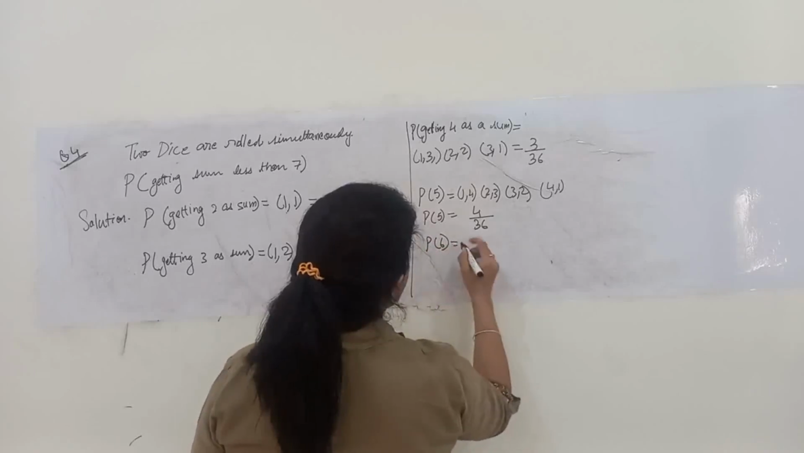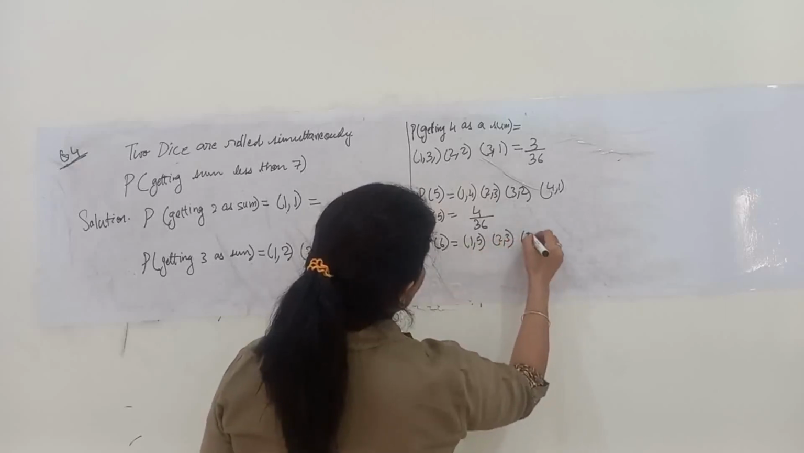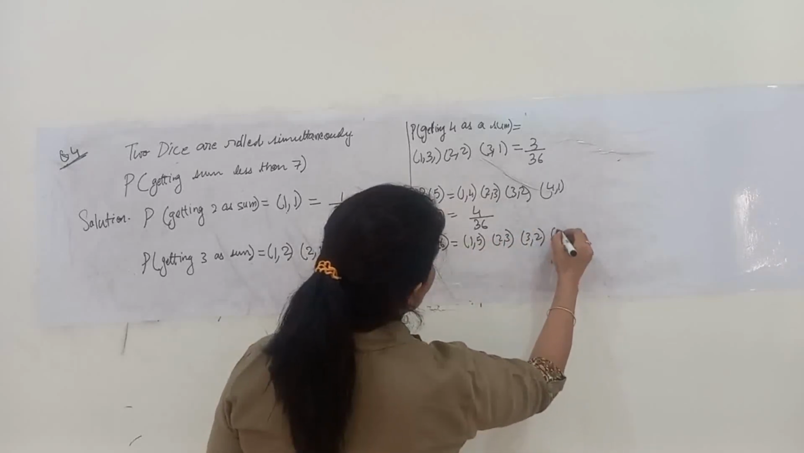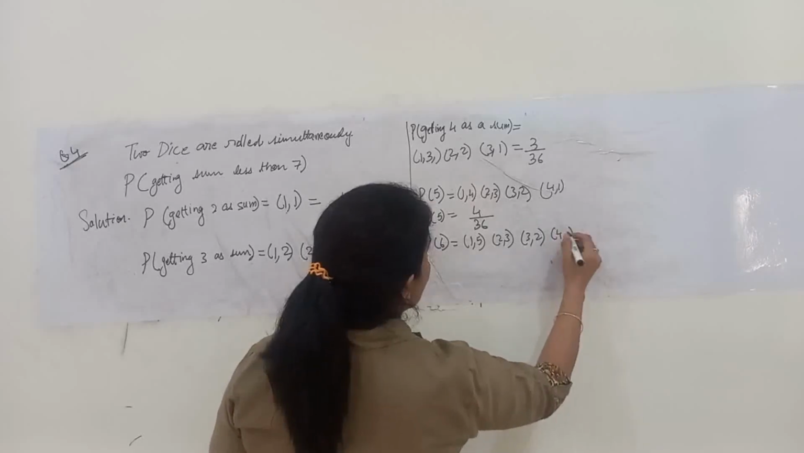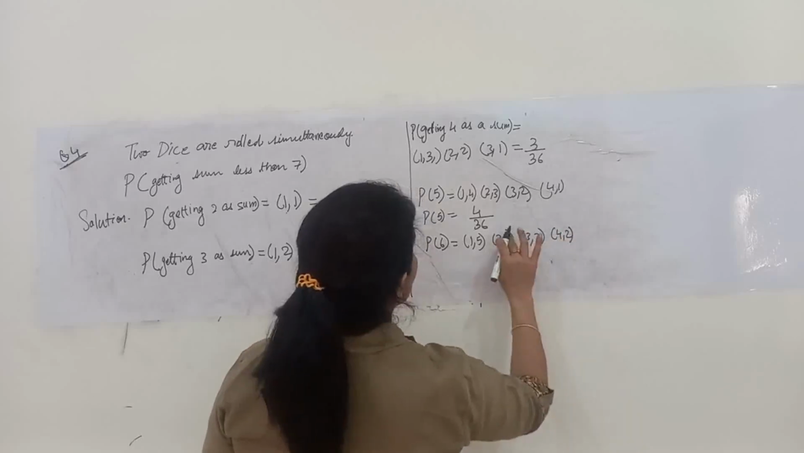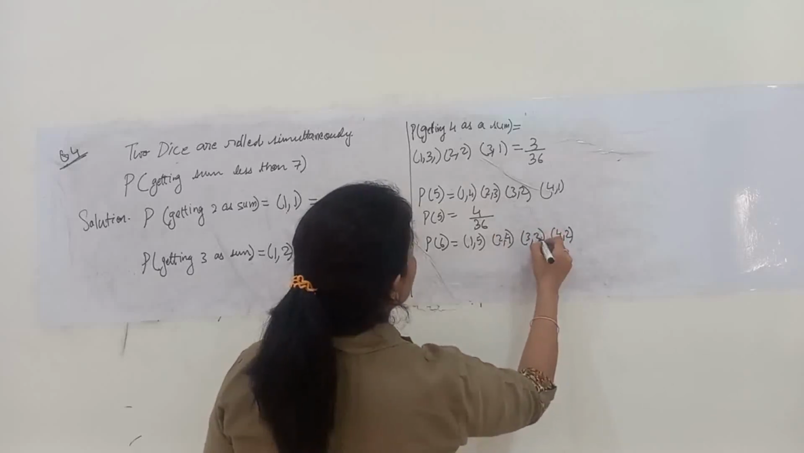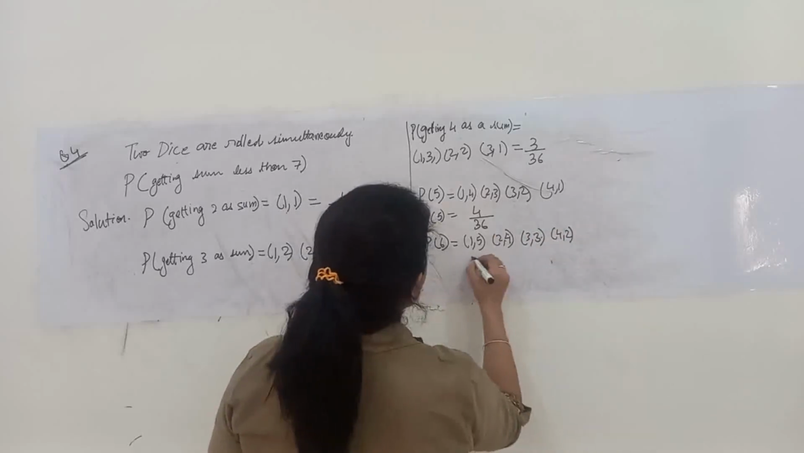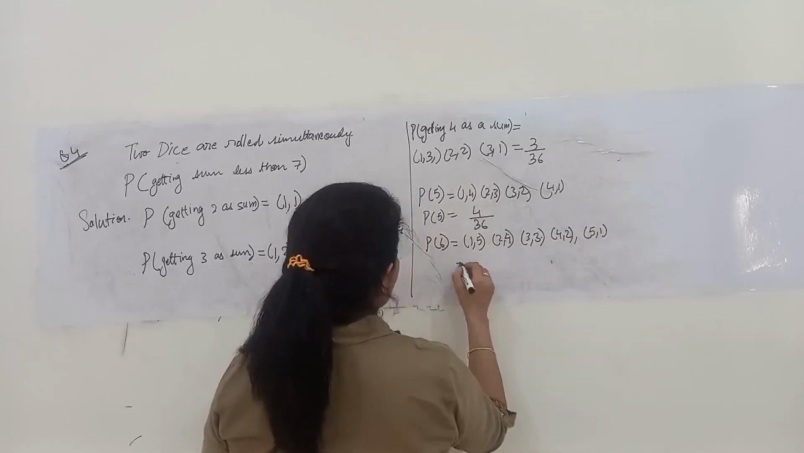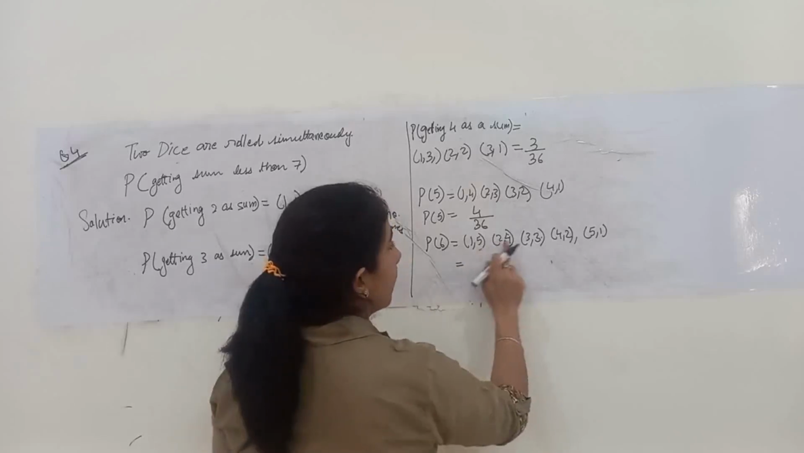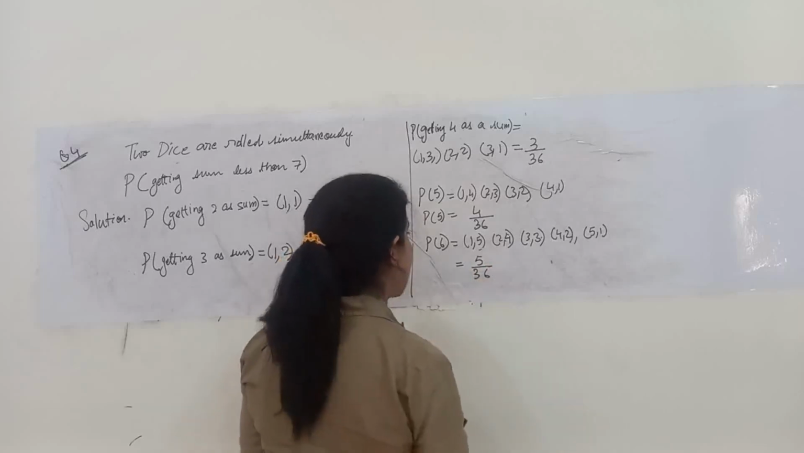Similarly for P6, the favorable situations will be 1 comma 5, 2 comma 4, 3 comma 3, oh sorry, I have written wrong. 4 comma 2, 2 comma 4, 3 comma 3. Okay, and another condition could be 5 comma 1. So how many favorable outcomes? 1, 2, 3, 4 and 5. That is 5 by 36.